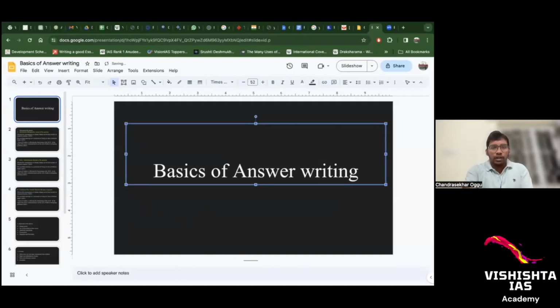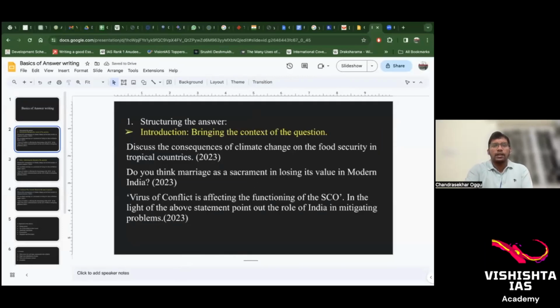The first important component in our answer writing is the structure of the answer. In the structure, you need to write introduction, body part, and conclusion. So how to write the introduction? Always bring the context of the question. We will see what the context is. You will understand once I go forward.